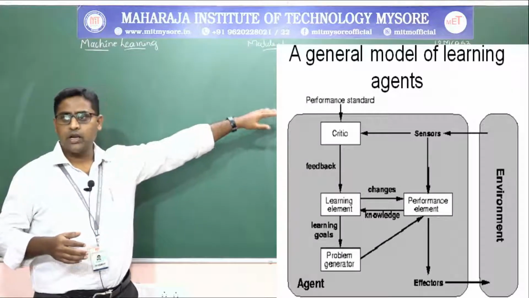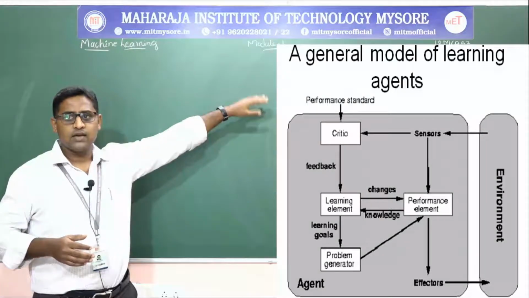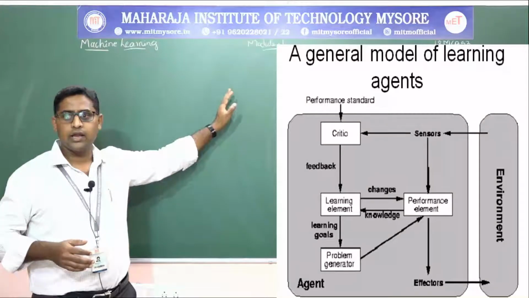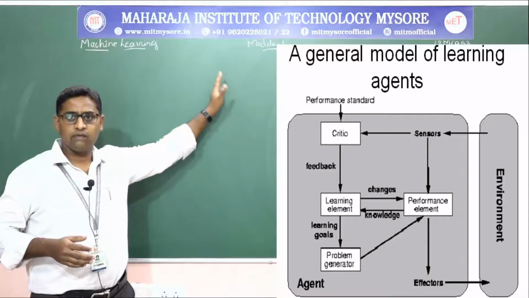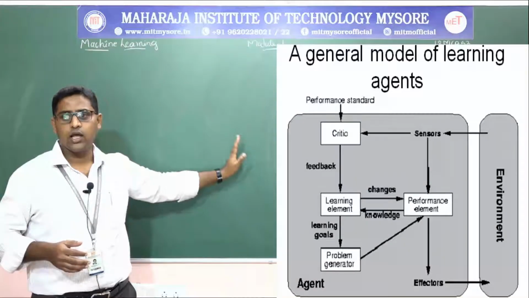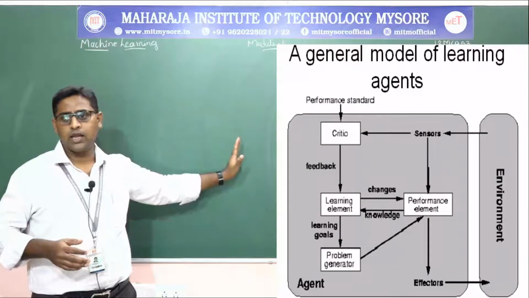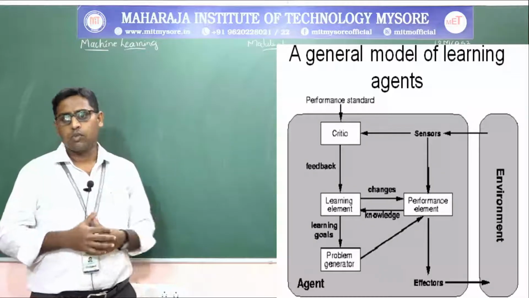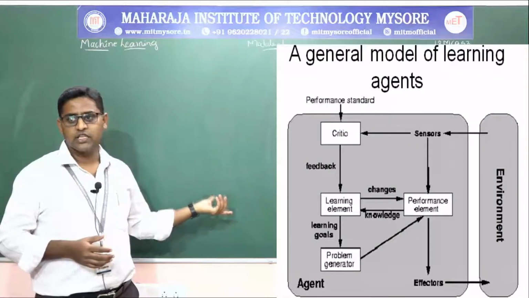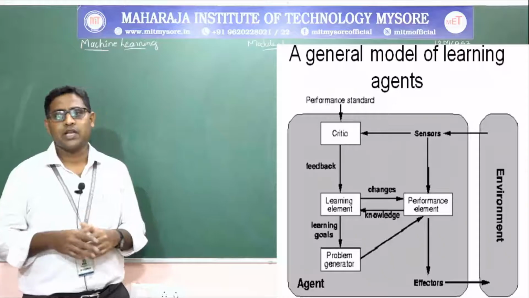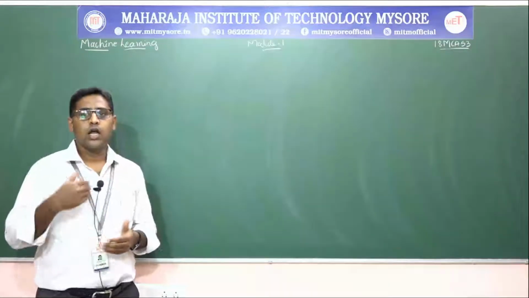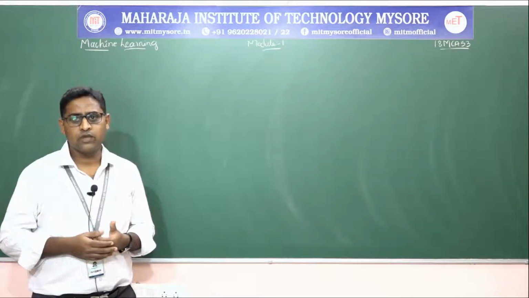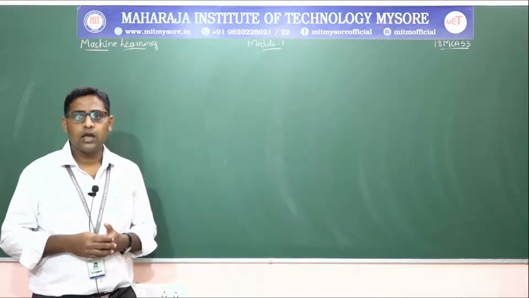From the environment it will come to the sensors, from the sensors it will come to the critic. Critic is something like decision making. From decision making it will be sent to the learning element. From the learning element it will come down to the problem generator, that is like an agent. Then it will go to the performance element, where it will be checked for the performance or the achievement of the goal, that is the accuracy of the result.